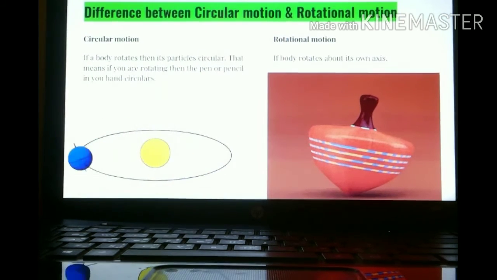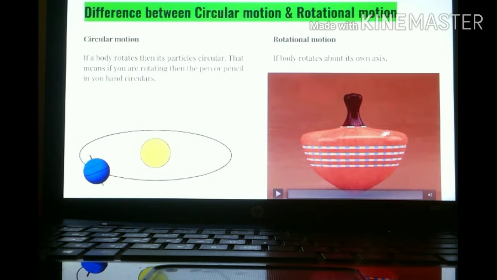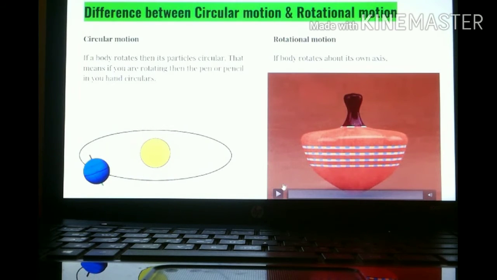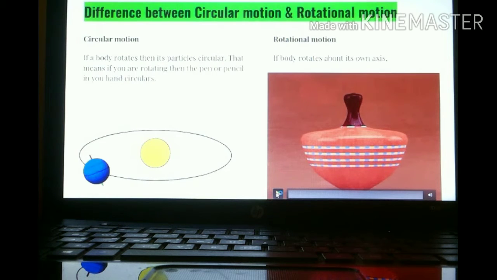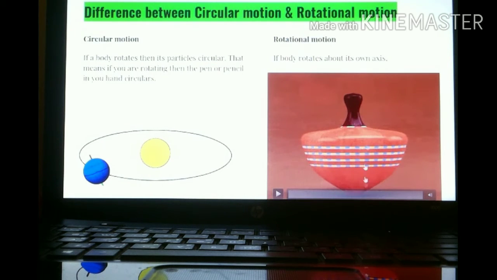Okay. Circular motion. See, whenever a body rotates, its particles circulate. Take for example, I am having a pen in my pocket and I am rotating. So what will happen? The pen will circulate, and I will rotate. When do we say that the body rotates? When its axis is fixed at the center.